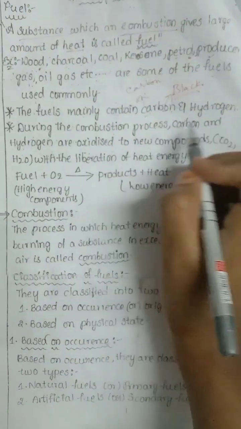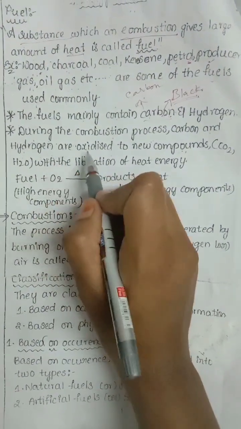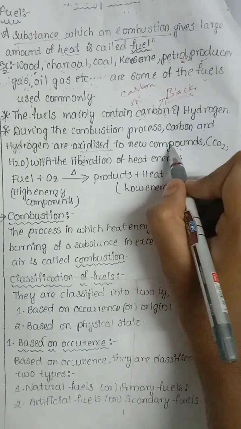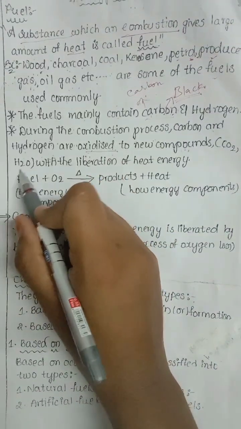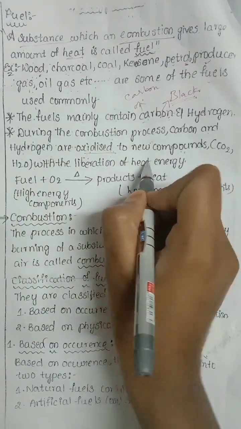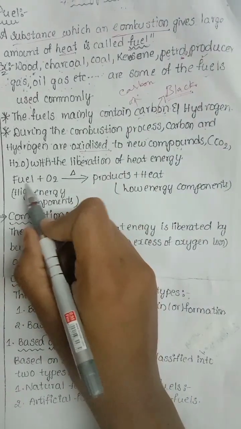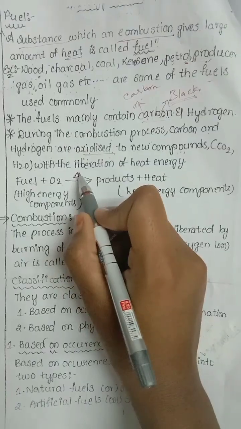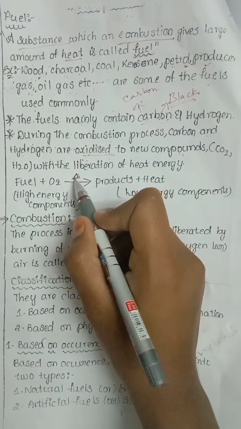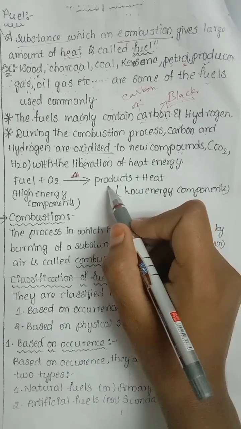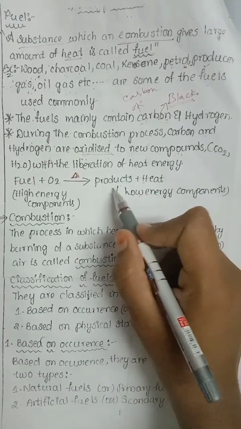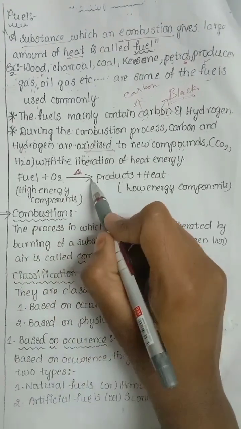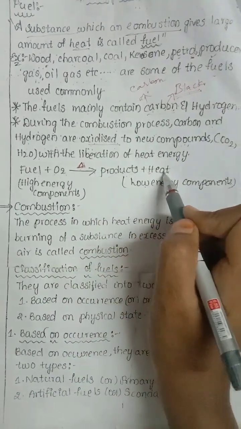During the combustion process, carbon and hydrogen play the main role. They are oxidized, that is, they react with oxygen to form new compounds like CO2, carbon dioxide, and H2O, water, with the liberation of heat energy. Fuel plus oxygen, when heated, with delta as the symbol used for heating or burning, produces products and heat.